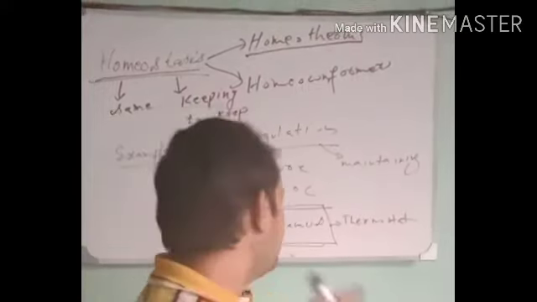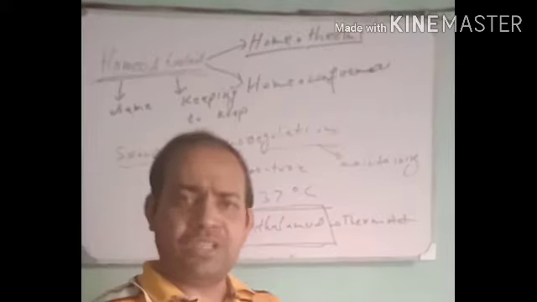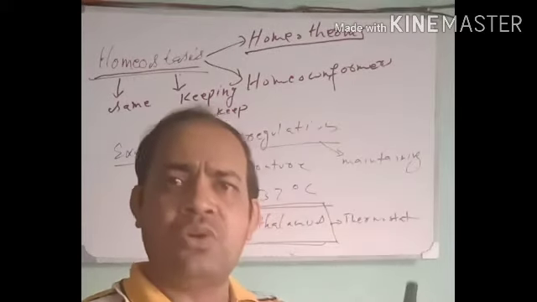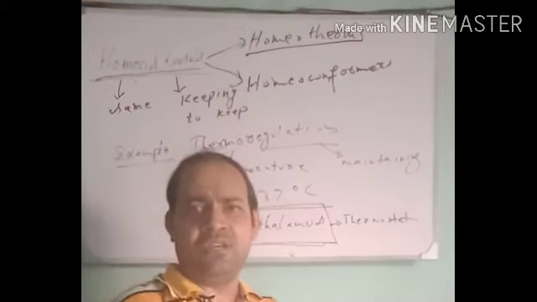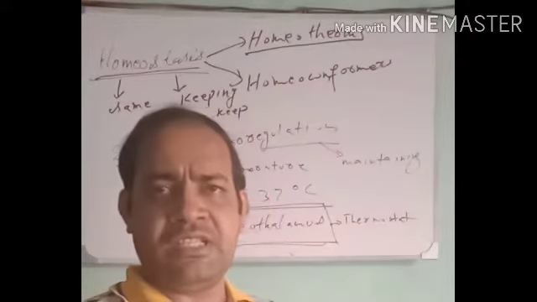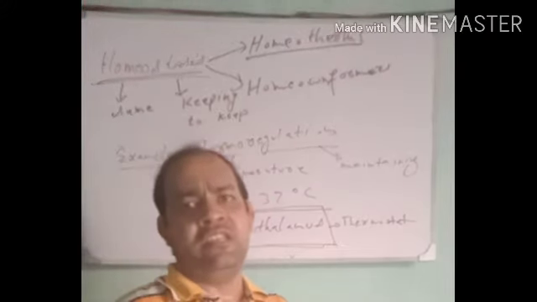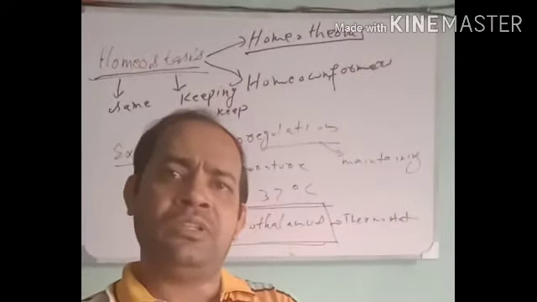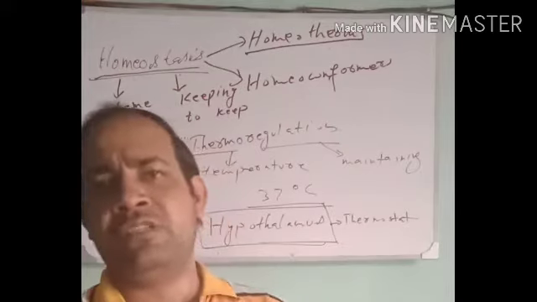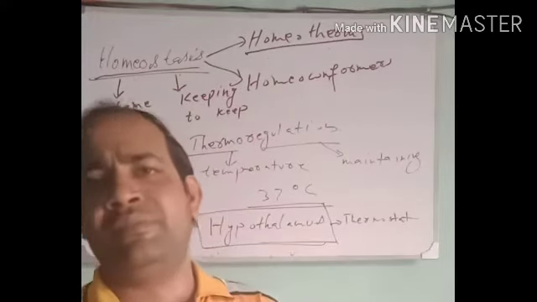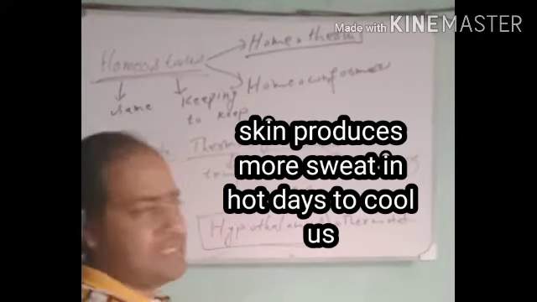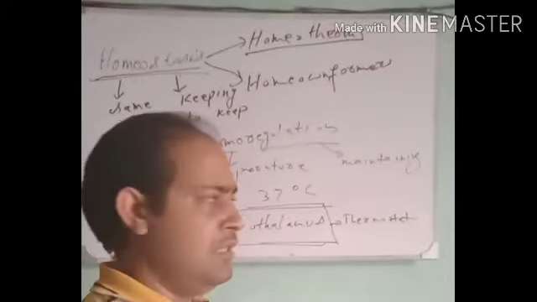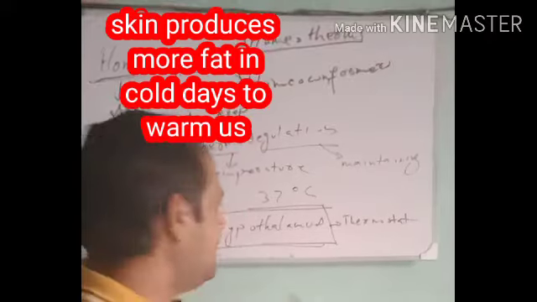When we are living in a cold environment, there is less production of sweat, and instead more production of urine, which results in the loss of water from the body. Also, it results in the production of more sebum, more fat and oil on the skin, which absorbs the very low temperatures and acts as an insulator, so as not to allow the extremes of temperature to change the internal temperature of the body of the organism. In particular, we are talking about humans, as is written in your book.